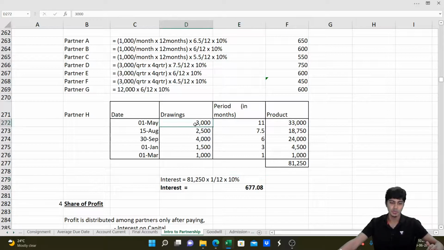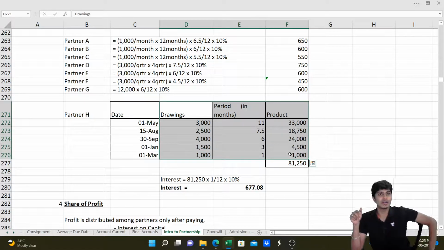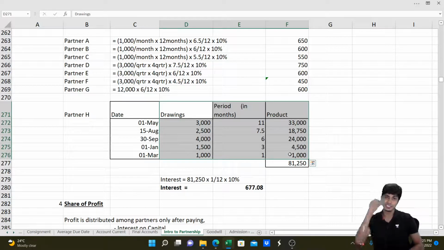If not, you are supposed to do 3000 into 11 by 12 into 10%, 2500 into 7.5 by 12 into 10%. You are supposed to do it individually. So the common part is this into this, no? On the total, you can do 1 by 2 into 1 by 12 into 10%. That is common for all the drawings. So that is a shortcut that we do here.